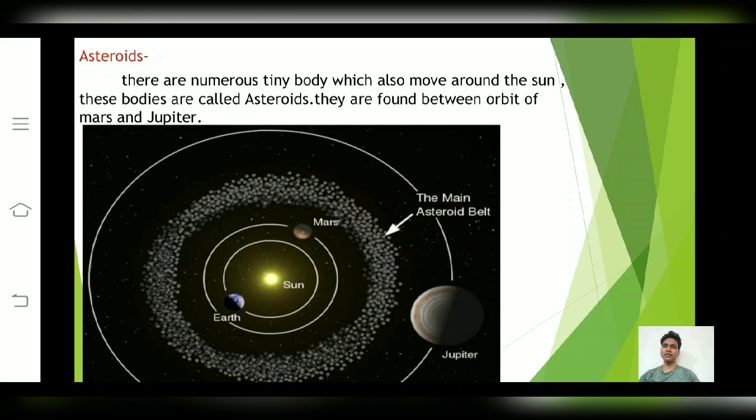Friends, let me tell you about asteroids. Friends, we know that the universe is full of millions of objects. So there are numbers of tiny bodies which also move around the sun, and these bodies are called asteroids. Friends, normally asteroids are found between the orbits of Mars and Jupiter. It means between the orbits of Mars and Jupiter there is an asteroid belt.